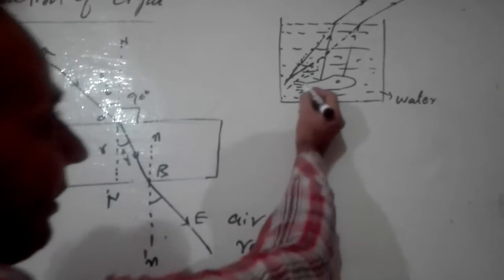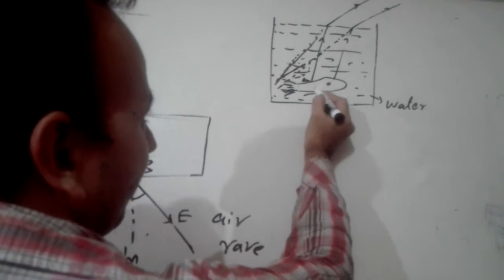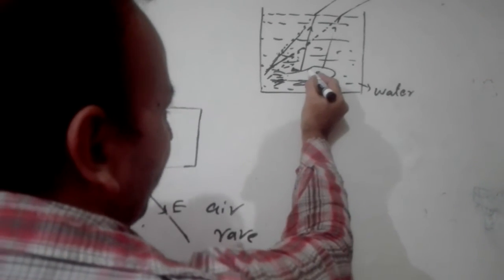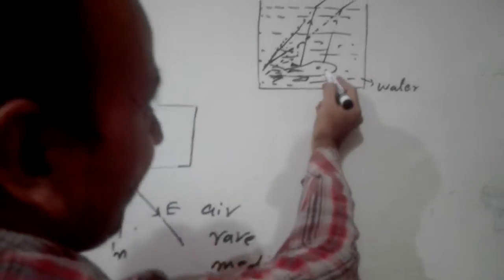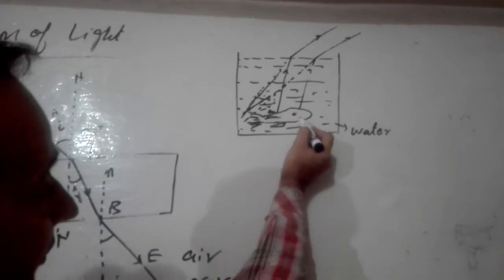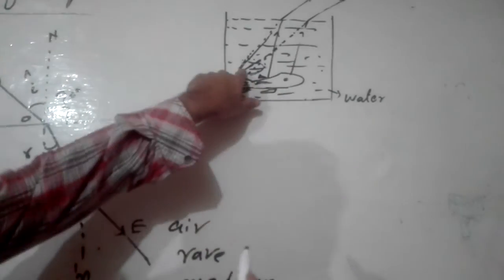Suppose I have made a rough diagram of a fish. Suppose this is a fish, and suppose this fish is here at this point. What happens? This fish will look to you at this point, somewhere here. Why does it look slightly raised?